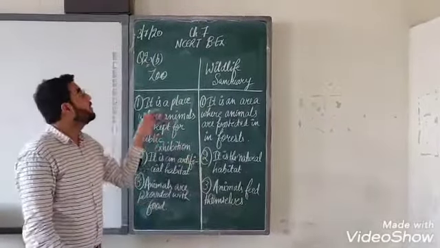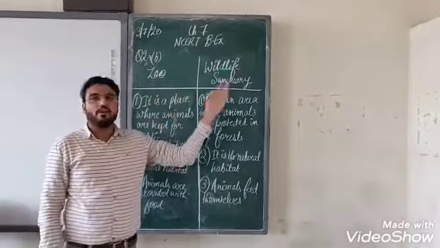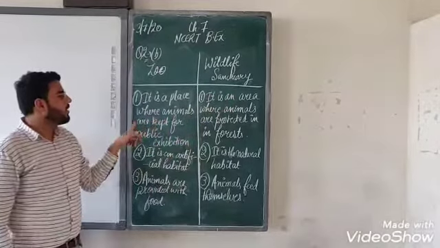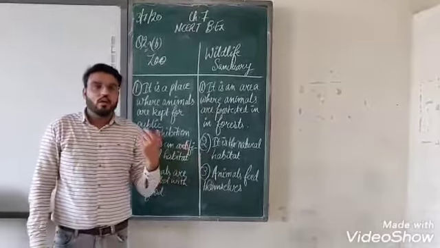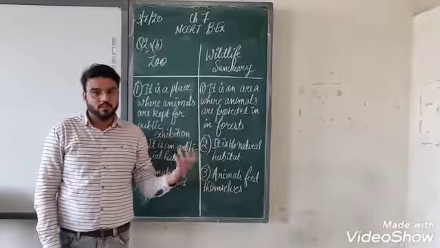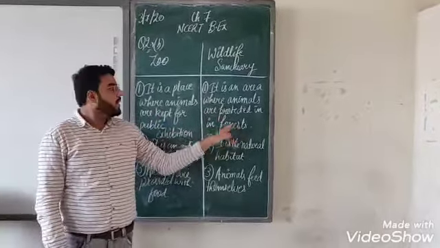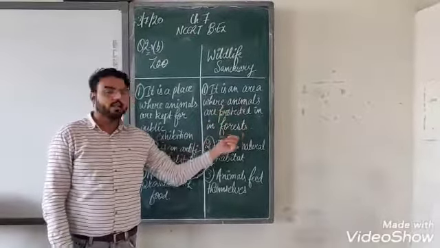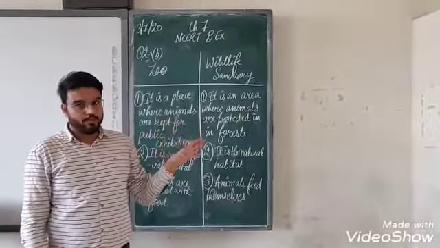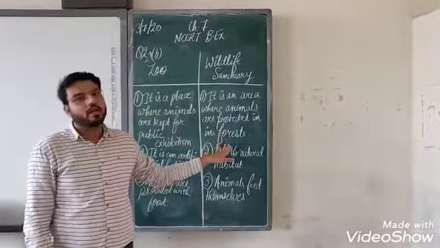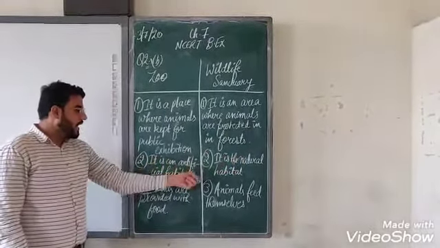Okay class, so now we will discuss the second part of question number 2, the difference between a zoo and wildlife sanctuary. First of all, a zoo is a place where animals are kept for public exhibition. Means people can go there and see those animals. They are kept in a particular place. If we talk about wildlife sanctuary, it is an area where animals are protected in the forest. Means they are protected where they are naturally found in the forest only, and they are not for public display or public exhibition.